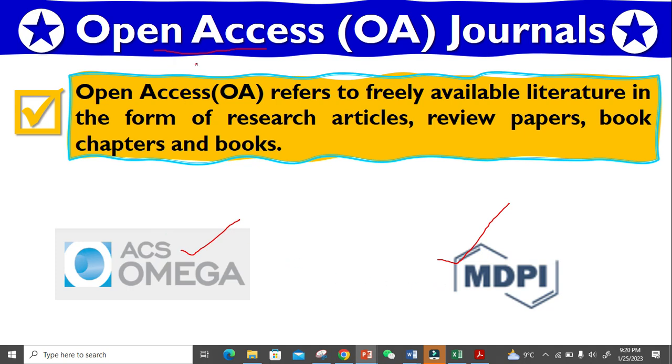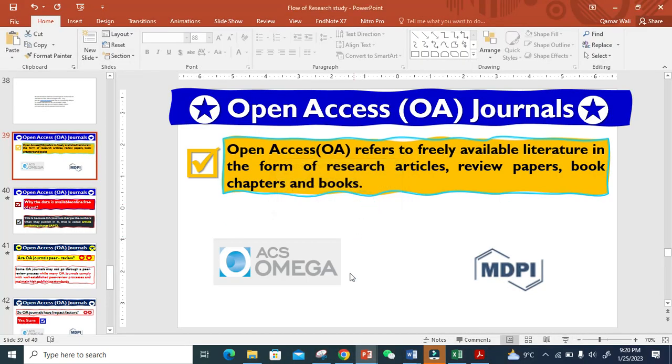There are many open access journals. So it is free of cost. You are not going to pay a small penny while downloading research articles, review papers, books, chapters, etc. Let me first show you an open access journal, and then I will come to why it is open, or why it provides its contents free of cost for readers.